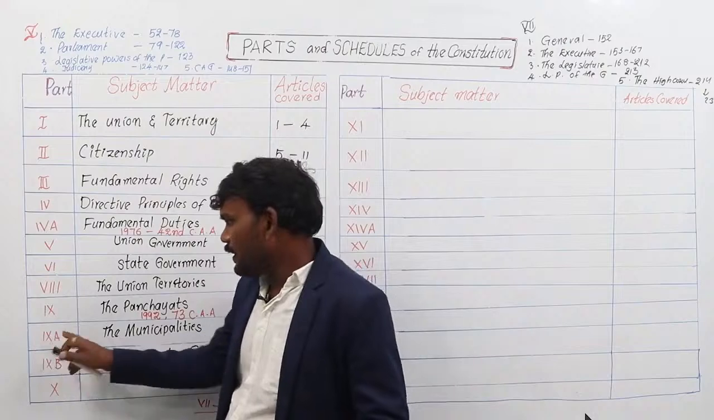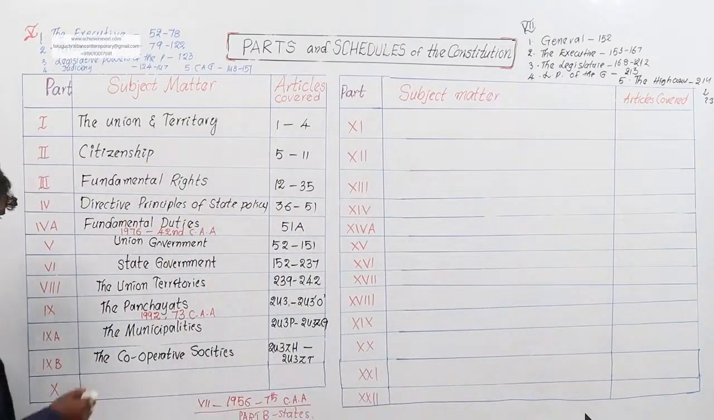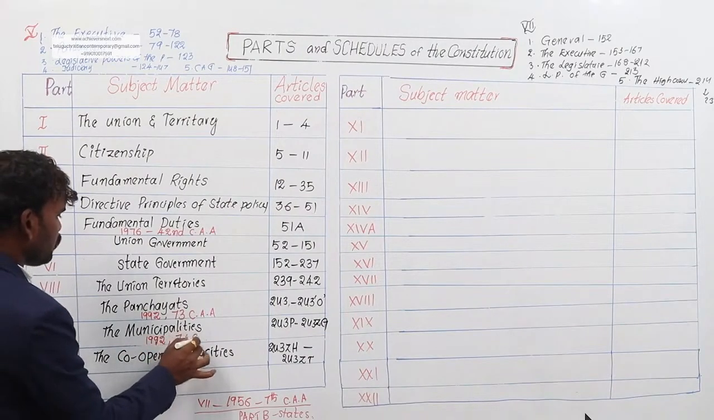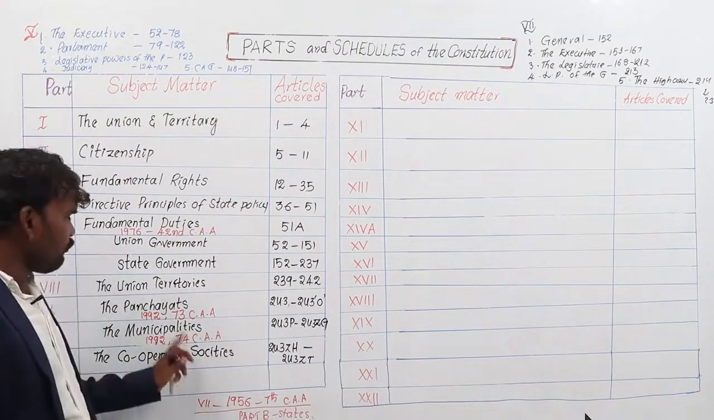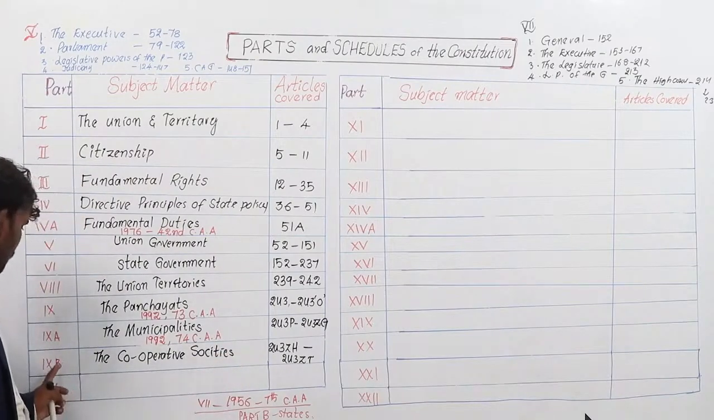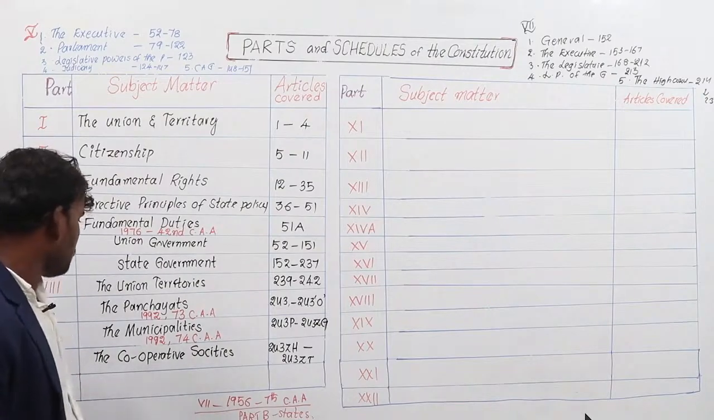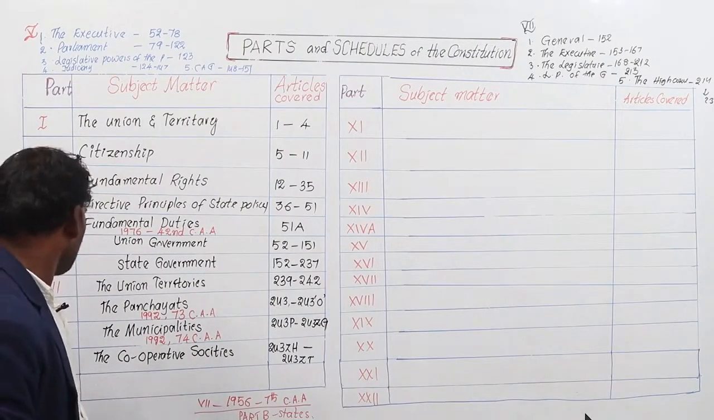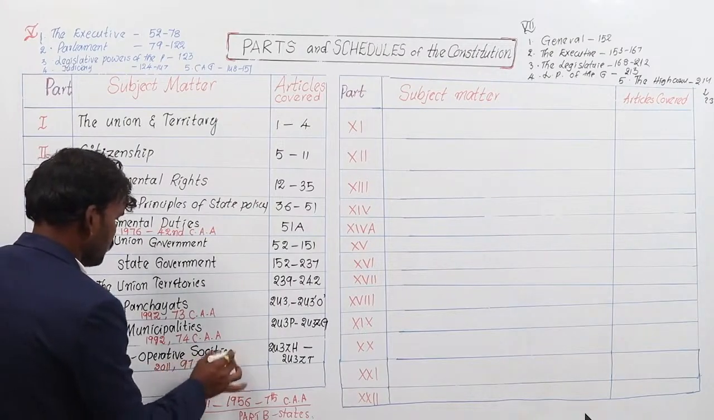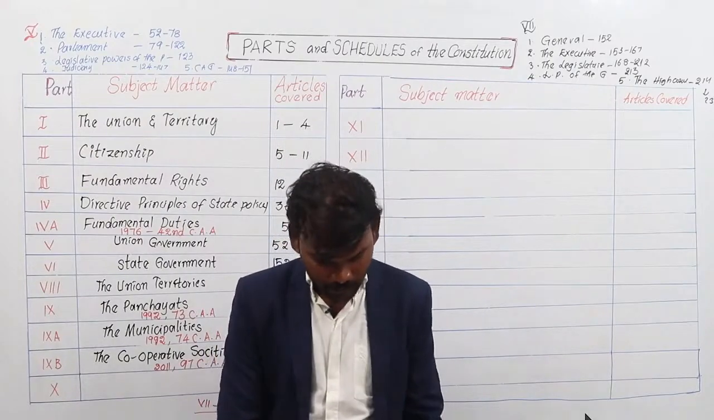Coming to the next one, 9A. This is newly added to the Constitution and deals with the municipalities. 9A was added in 1992 by the 74th Constitutional Amendment Act, which actually came into existence on 1993, June 1st. Coming to the cooperative societies, they come under part number 9B. It was added to the Indian Constitution in 2011 by the 97th Constitutional Amendment Act.